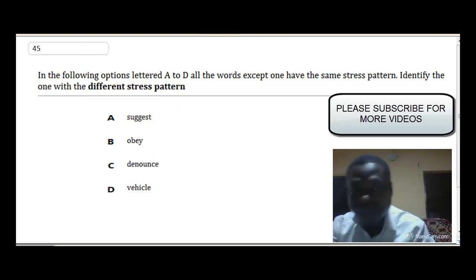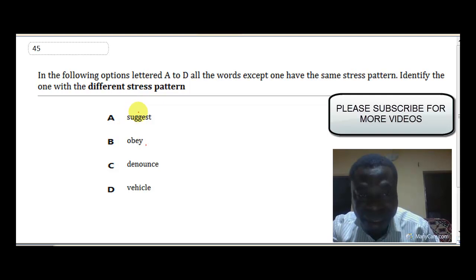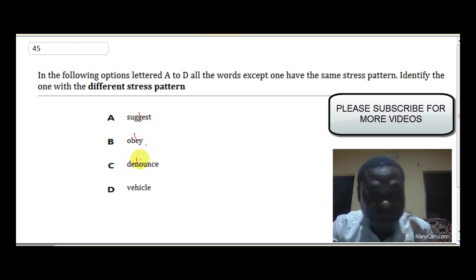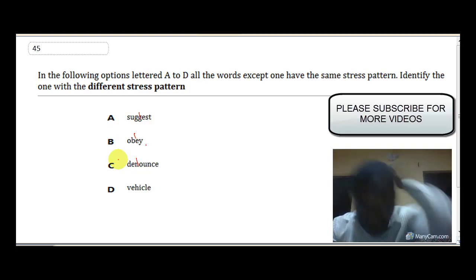Suggest. Can you tell me where the primary stress falls now? From my pronunciation, suggest, clearly it is on the second syllable, jest. Okay, B, obey. Where does it fall? On the second syllable, bay. Okay. C, denounce. Where does it fall? On the second syllable too. So the first three options receive the primary stress on their second syllables.